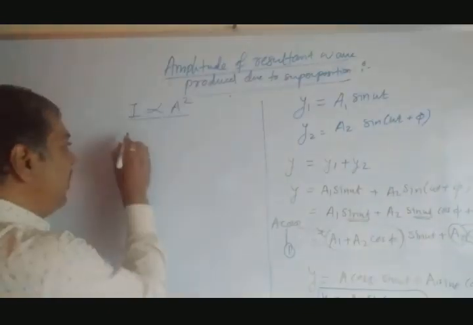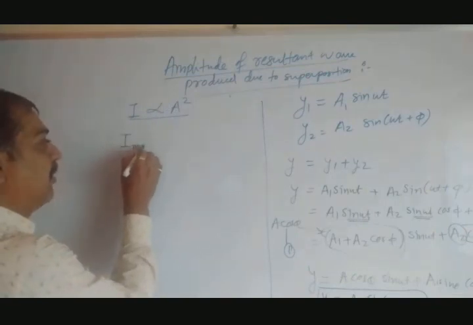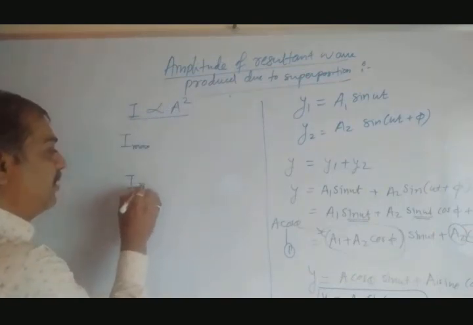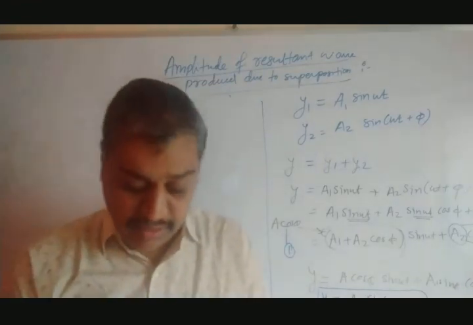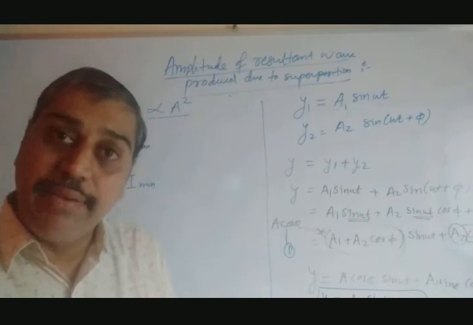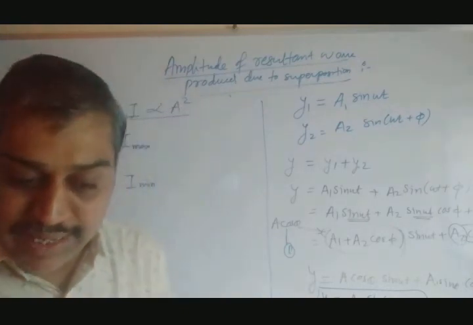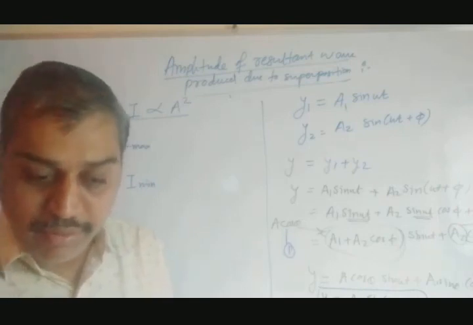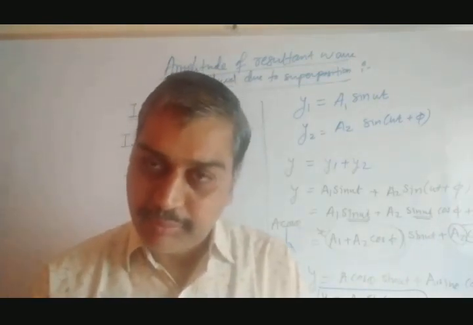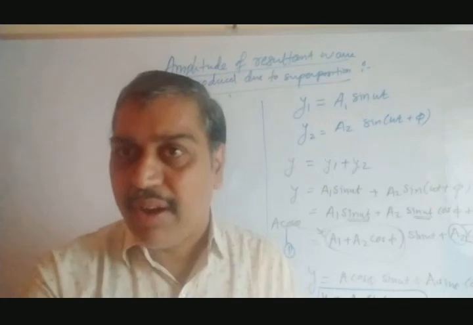Suppose maximum intensity is I max, minimum intensity is I min. Just before, I had drawn: if phi is 0, intensity is maximum, A1 plus A2. If both are same, what is that value? Twice A. We have just drawn that.